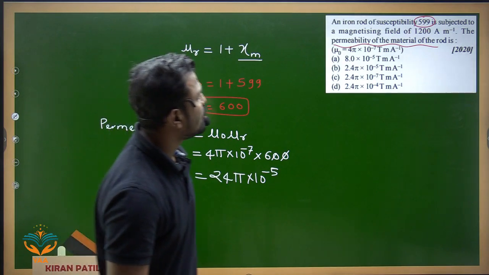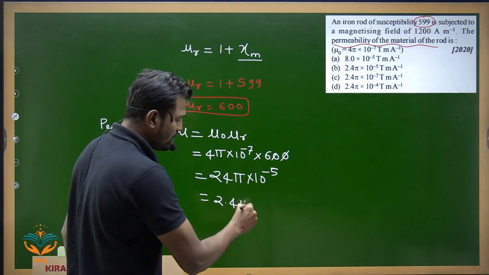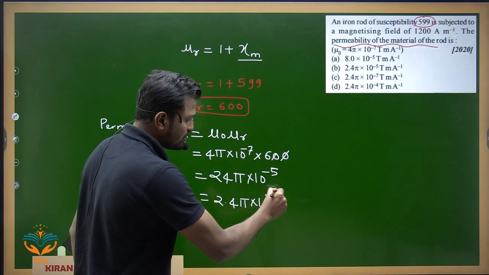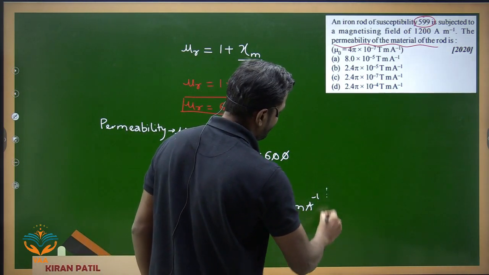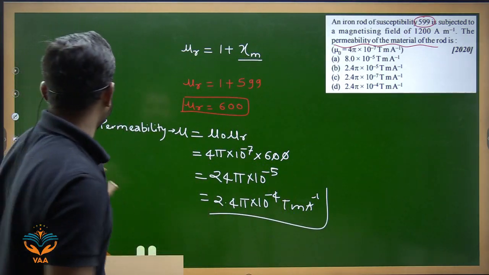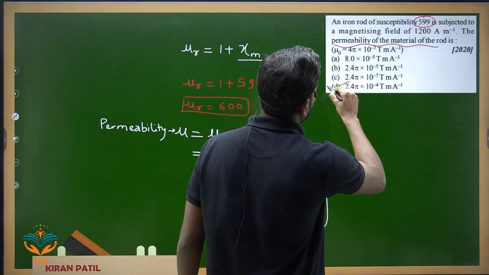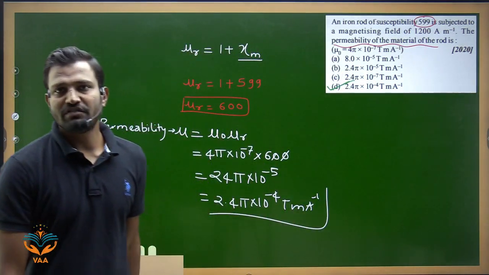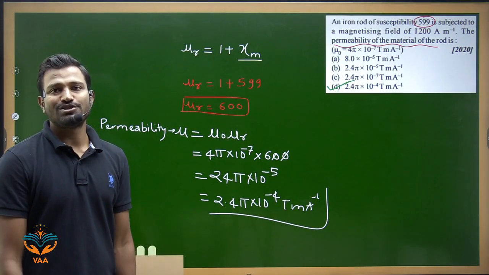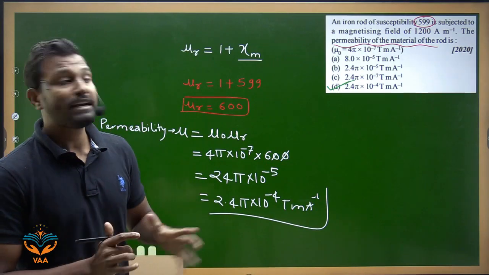The option is given in the form of 2.4, so one more zero can be cancelled out. This is your answer, in Tesla meter per ampere. The concerned option in this case is option number 4. That is your answer. You can pause the video and write the solution. If it is done, we move to the next question.